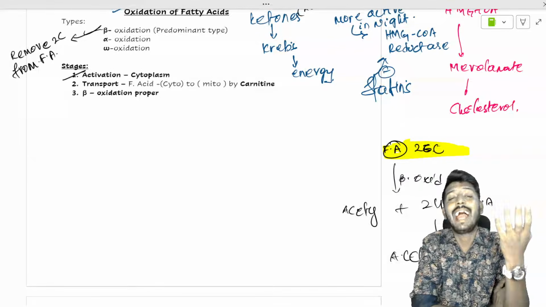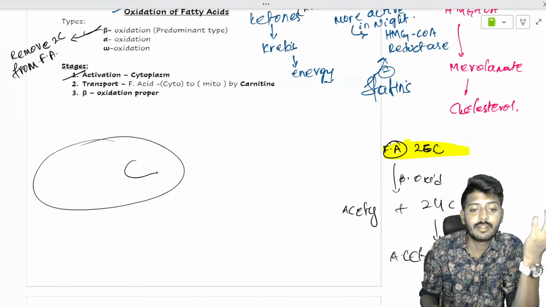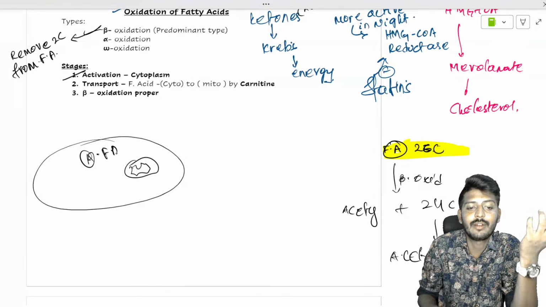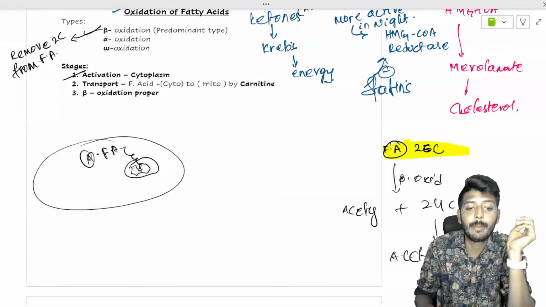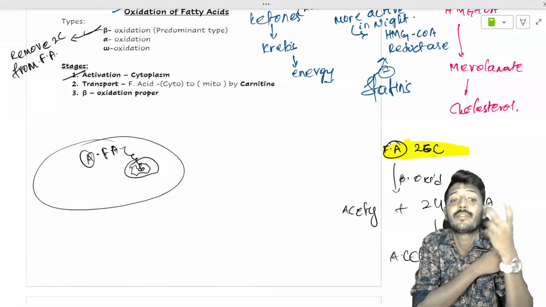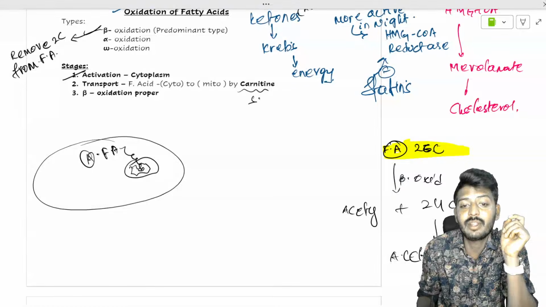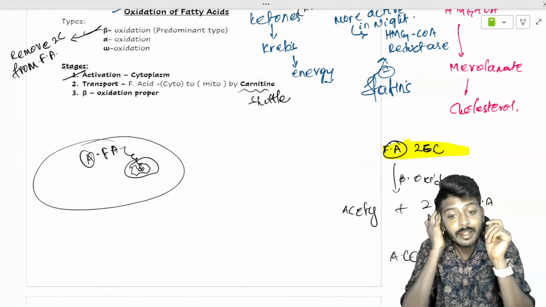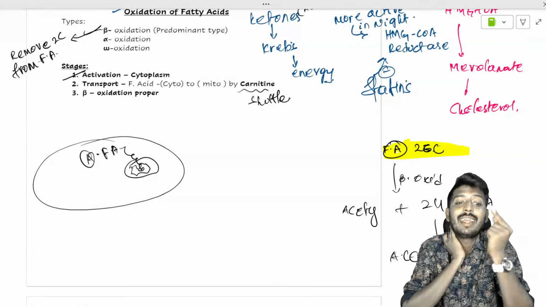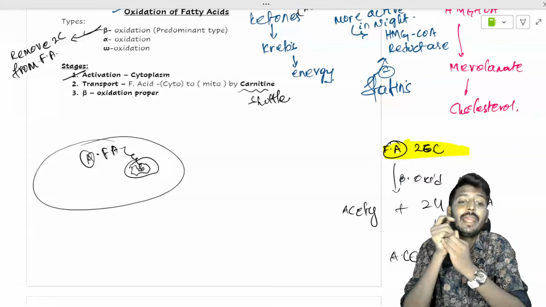So basically this is your cell, and let's consider this is the mitochondria. Activation of the fatty acid occurred in the cytoplasm. From the cytoplasm, it has to go into the mitochondria. The transfer of fatty acid from the cytoplasm to the mitochondria is done by the carnitine shuttle. That is only done by the carnitine shuttle.